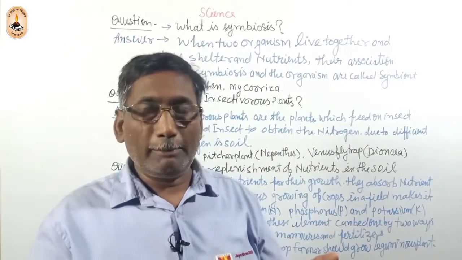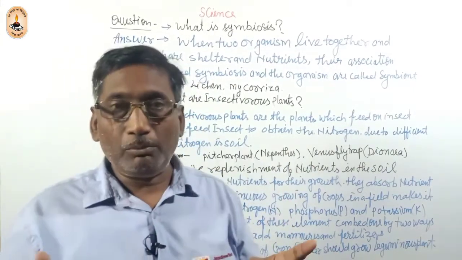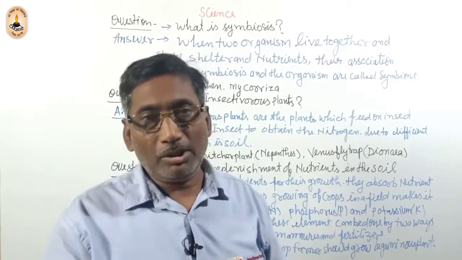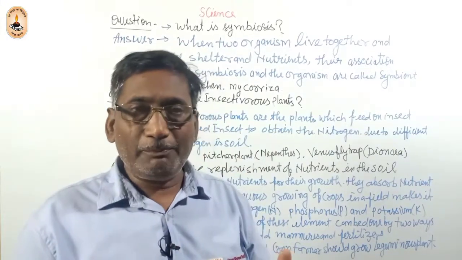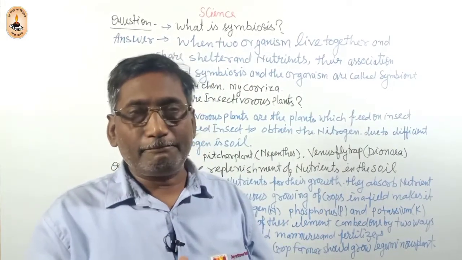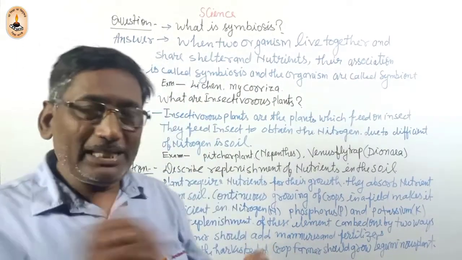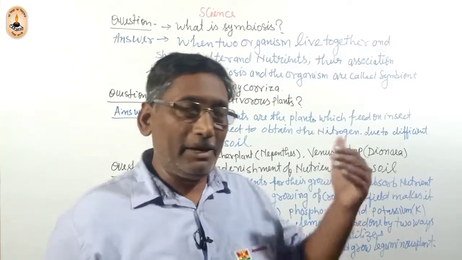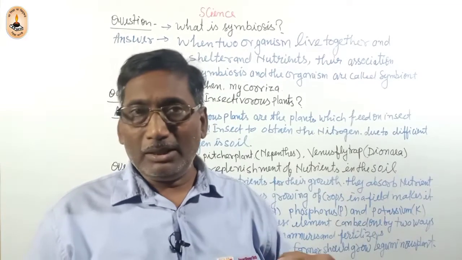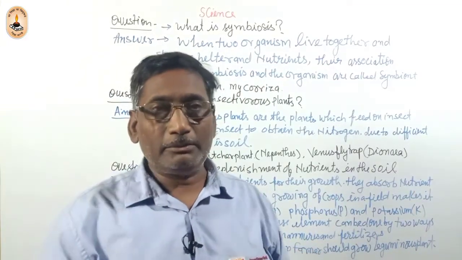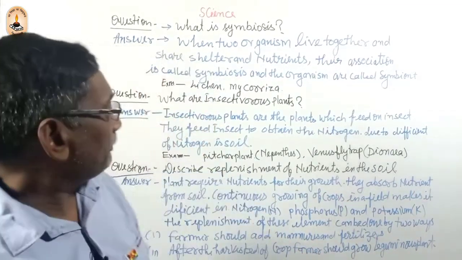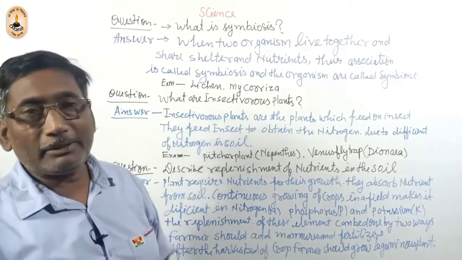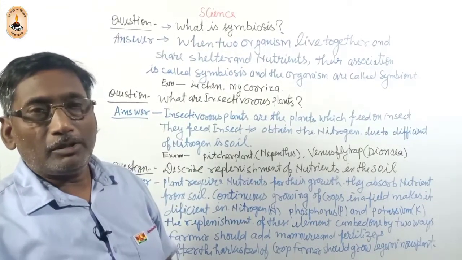Both organisms have a problem preparing the food. So both organisms live together and help each other. Algae have chlorophyll and fungus can absorb the water, so chlorophyll and water are obtained here.